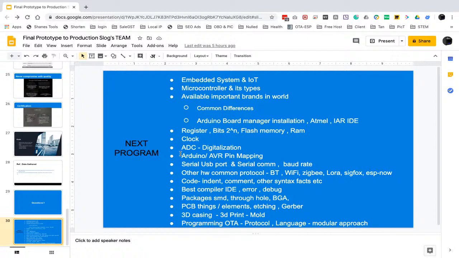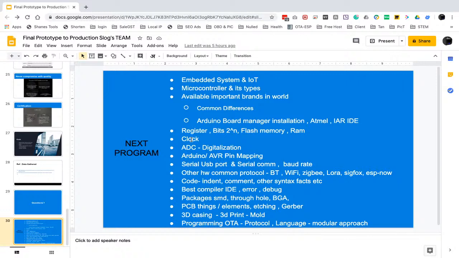Most electronics engineers don't know about these terms. And the clock. Then ADC digitalization, like how the ADC works and how many ADC bits there are, since different Arduino boards have different ADC bits.